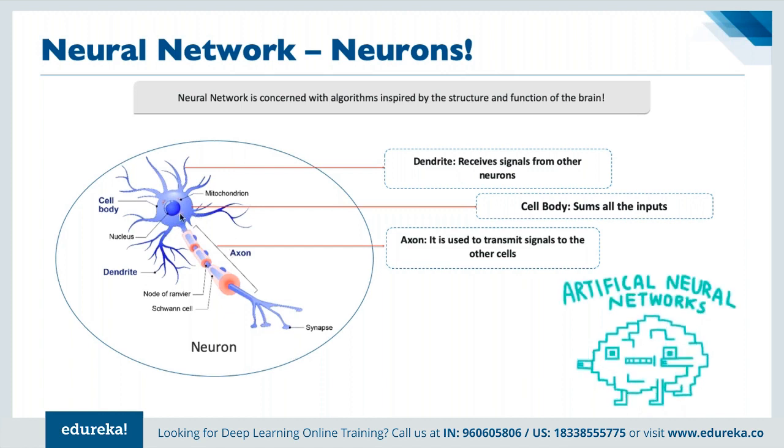So once the processing has been done by the cell body, whatever needs to be done can be executed by the axon itself as a part of the human brain. This is how the entire cell works for every human brain.